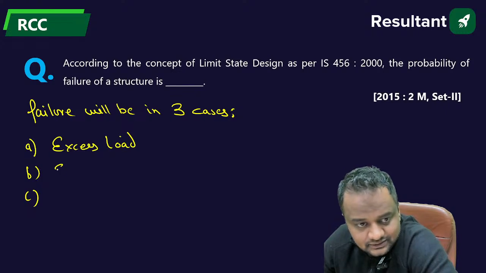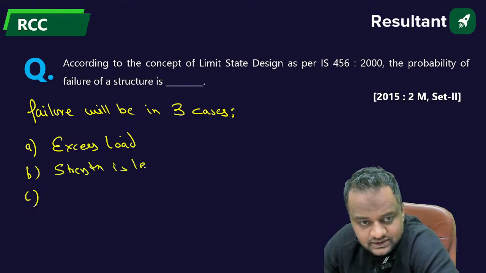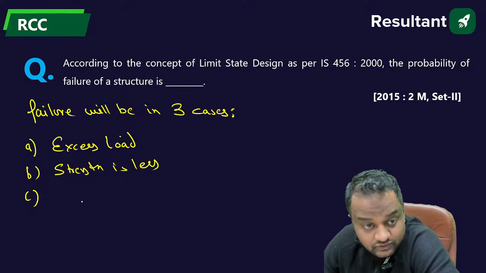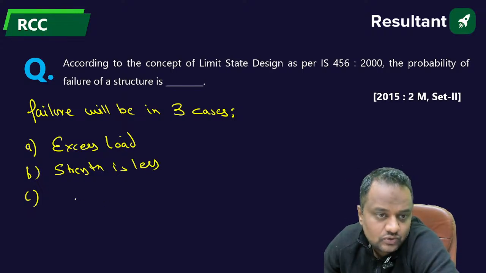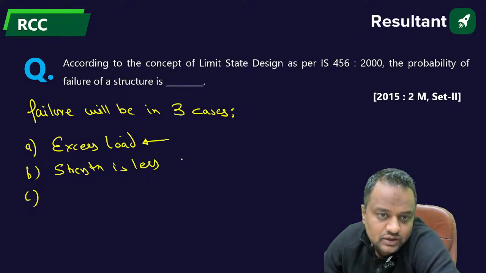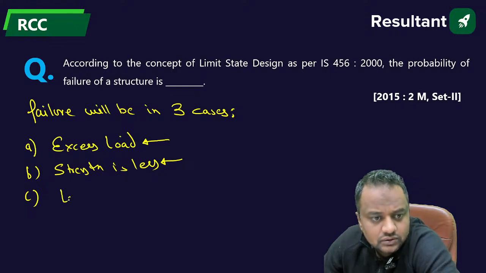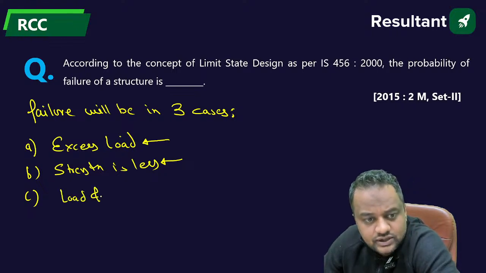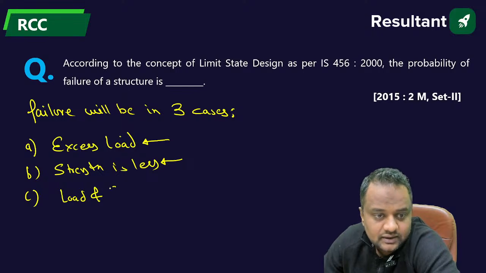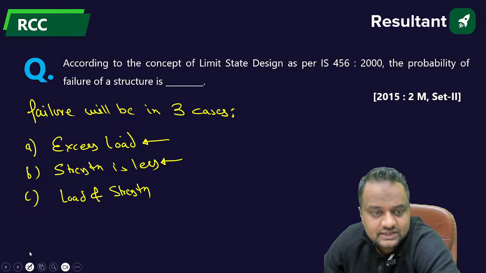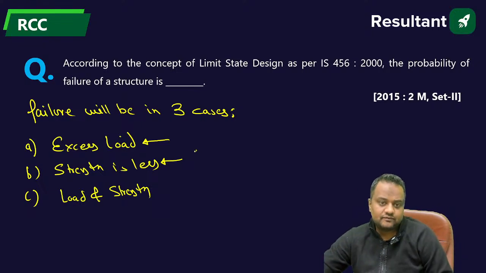Strength is less of material: the load is fine, but the strength is less. This is what we expect, and the load is more than that. Or both: the load is more than what we expected, and the strength is less than what we expected. What is the chance of strength failure? 5%.